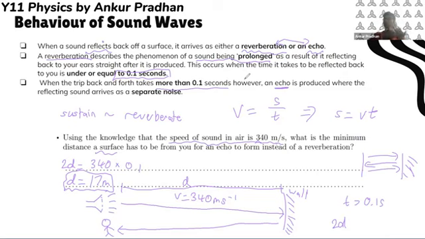And that's why we don't hear it if we have furniture. If we have a sofa here, this will absorb the sound, so it won't be able to travel 5 times through the sofa because it'll just absorb all that sound. So that's why some rooms are echoey and some rooms aren't. Does that make sense? Anyone have any questions about reverberations and echoes or how we found that it was 17 meters? Hopefully that made sense, Hongyi.